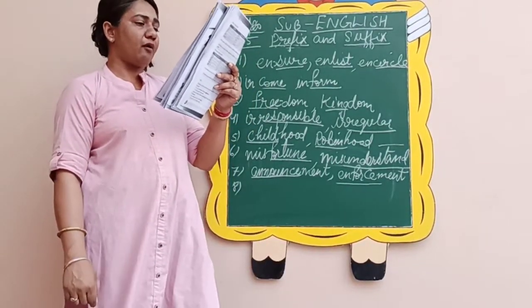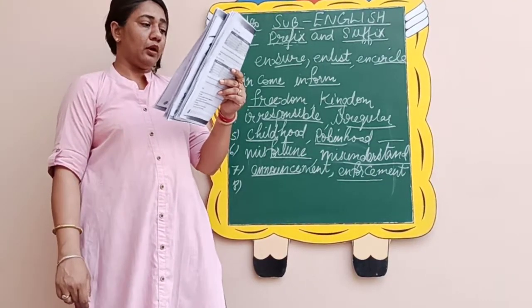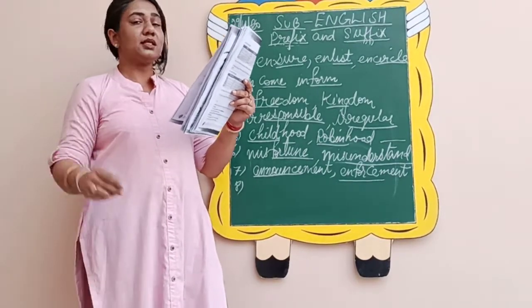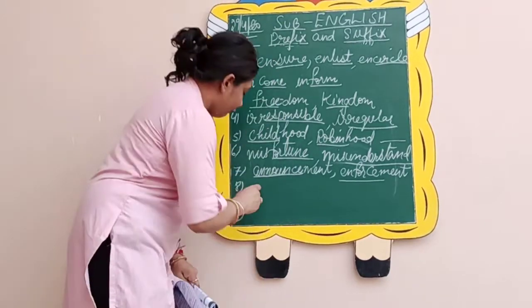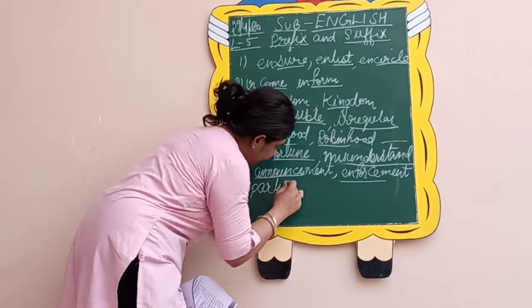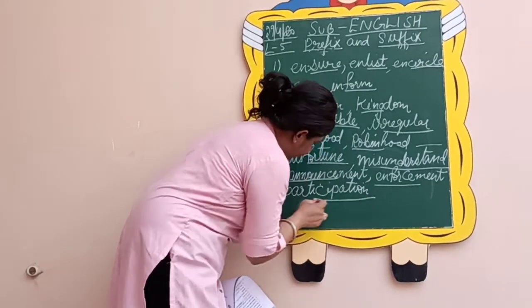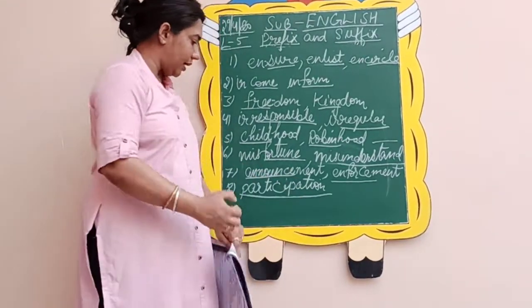Next we have tion. Now what is it? Shun. So what you will do is you will add the initial part. Shun is your suffix. For example, participation. This way you will add your tion.